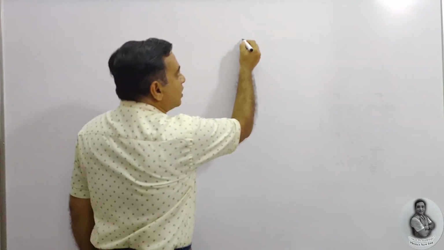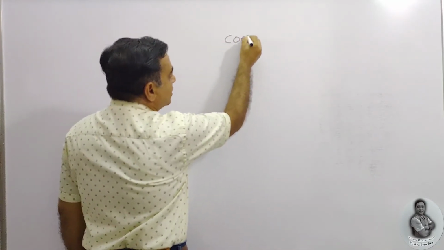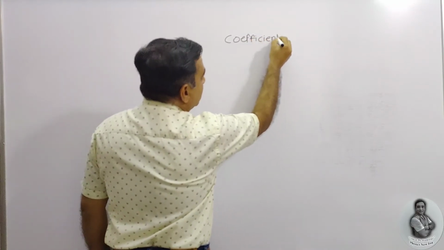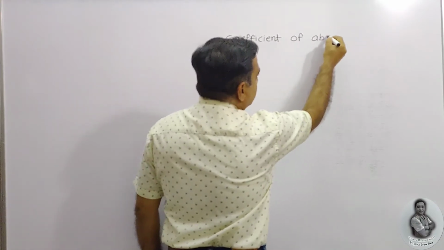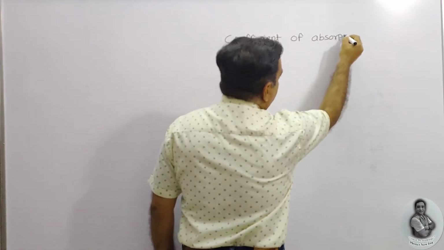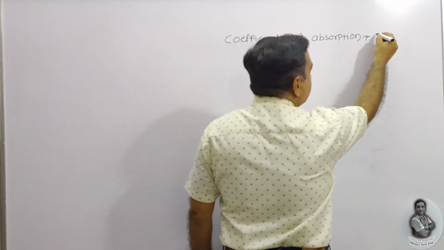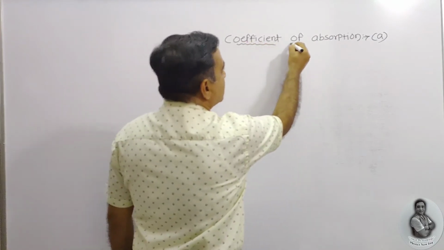Let us start with coefficient of absorption. Here it is, the heading, coefficient of absorption. The coefficient of absorption is denoted by the symbol small a, and this is your heading.